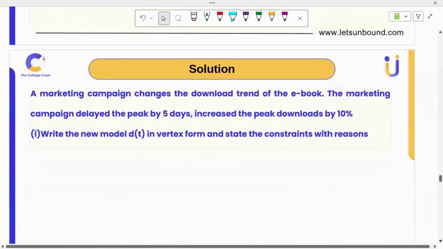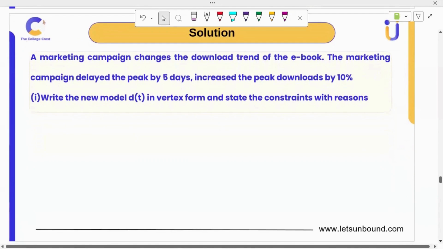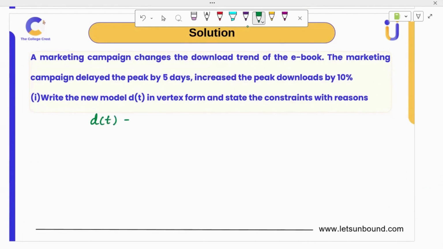Writing a new model. From that model, they are making changes. So transformation is best applicable. So d of t is delayed by 5. So d of t minus 5, right? Then plus 10% of whatever we have, correct? In that way we have to do. So they are doing the changes in the peak. Let's do like this. So peak is getting changed. So that 30 comma 190 will change to what?